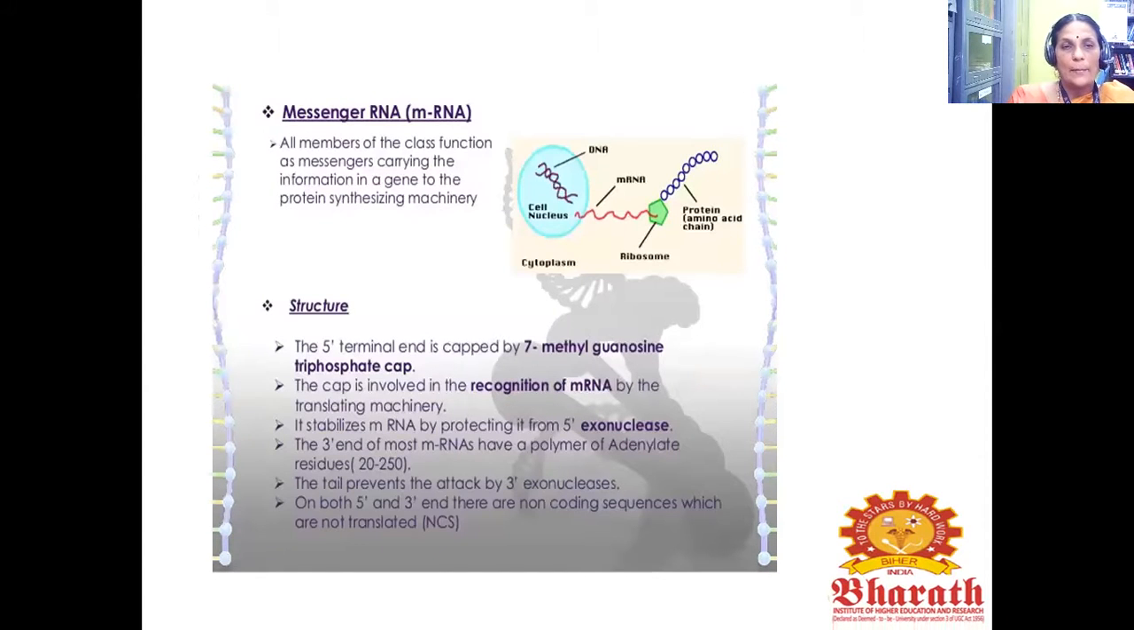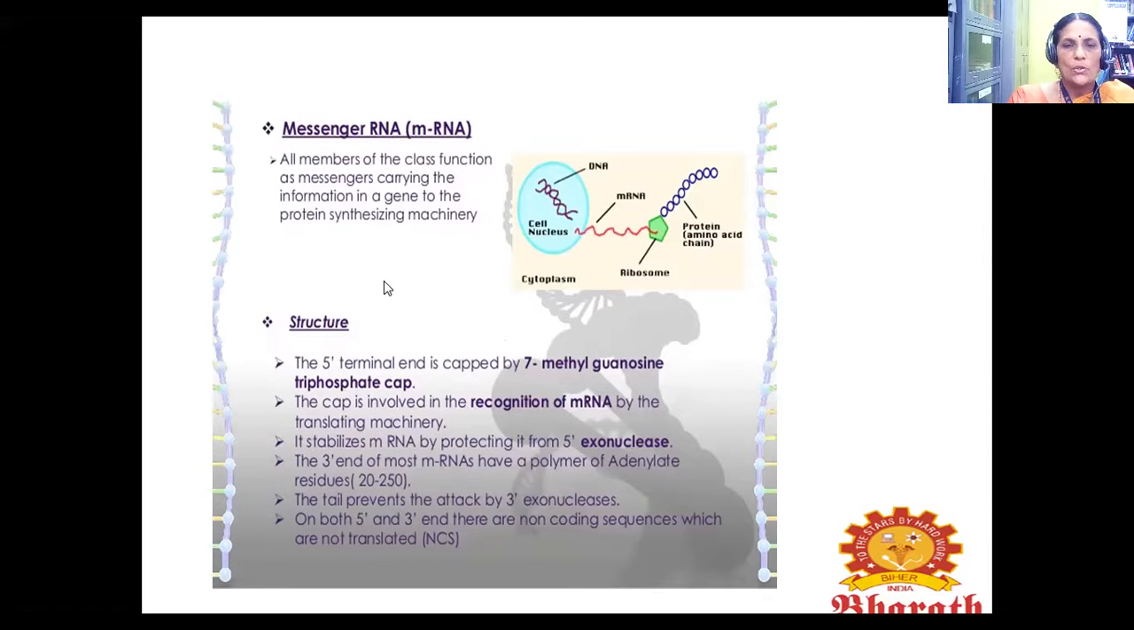So first we see about messenger RNA. All members of this class function as messengers carrying the information in a gene to the protein synthesizing machinery. As for the structure, the 5' terminal end is capped by a 7-methylguanosine triphosphate cap. The cap is involved in the recognition of mRNA by the translating machinery. It stabilizes mRNA by protecting it from 5' exonuclease.